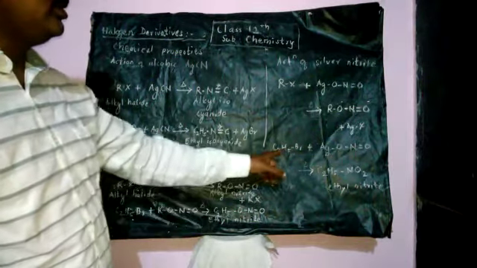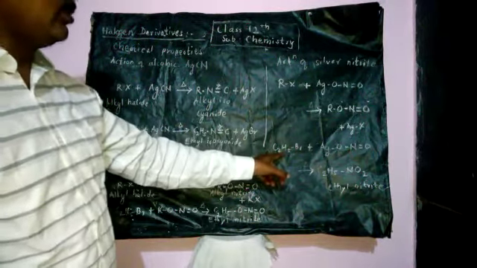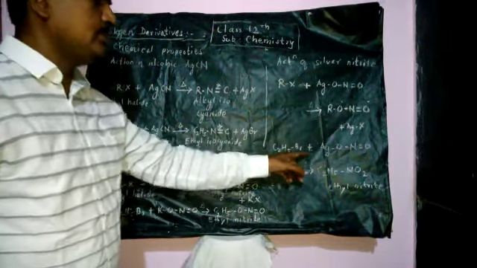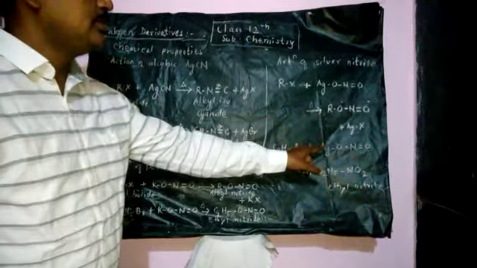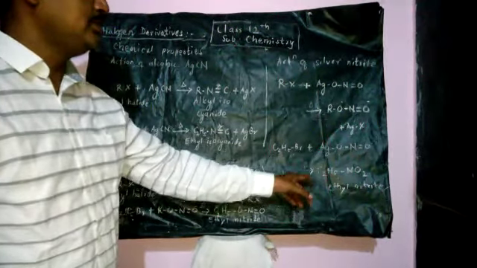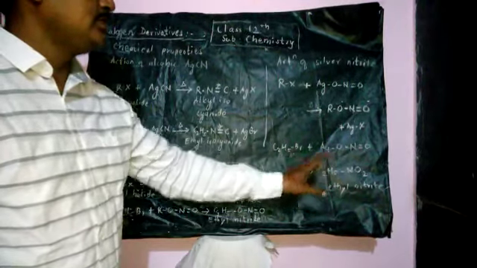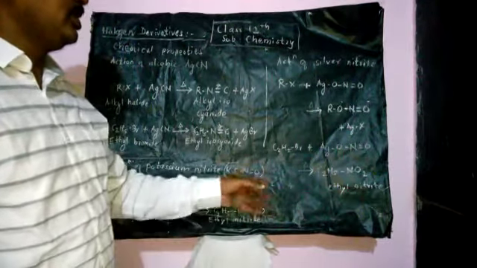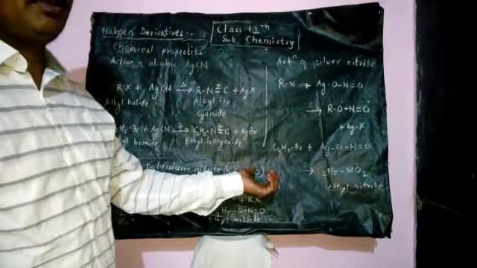For example, when ethyl bromide C2H5Br is treated with silver nitrate, then ethyl nitrite is obtained. We can also take different examples like this.